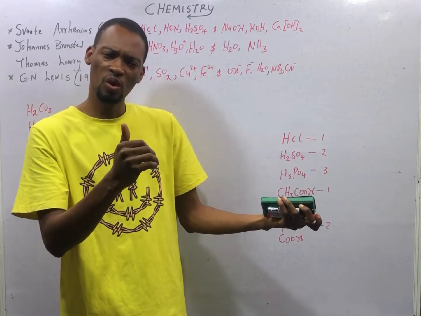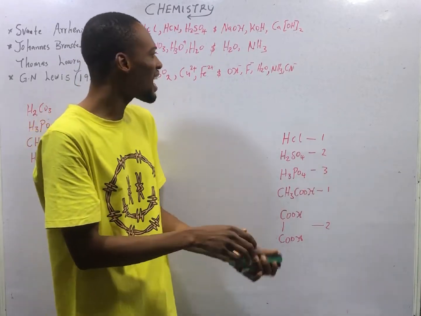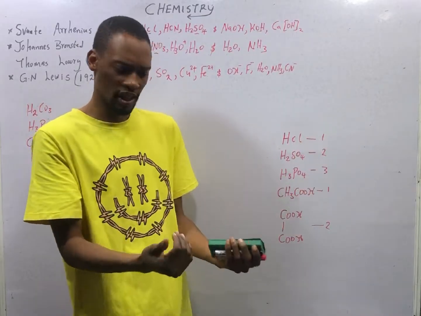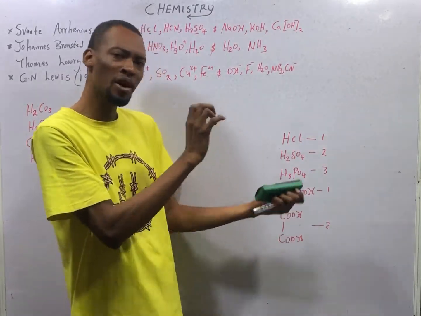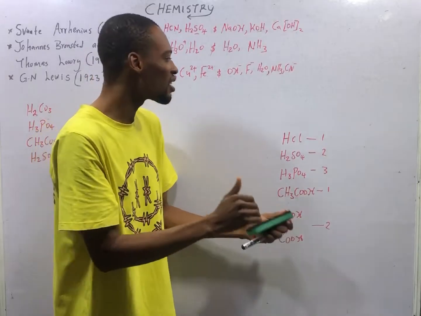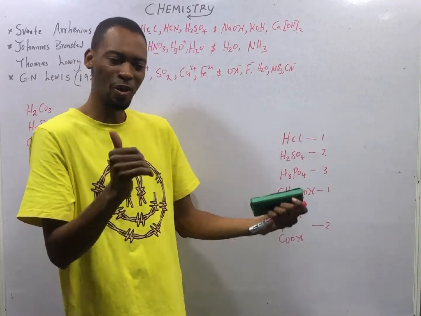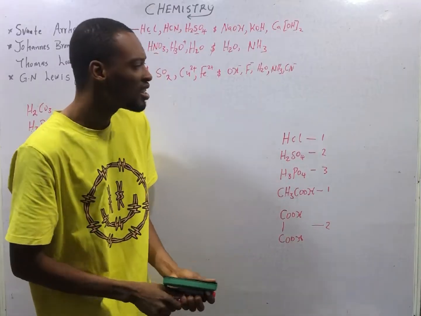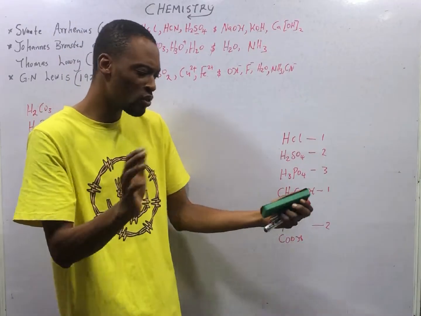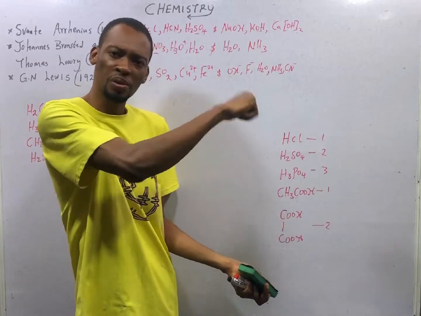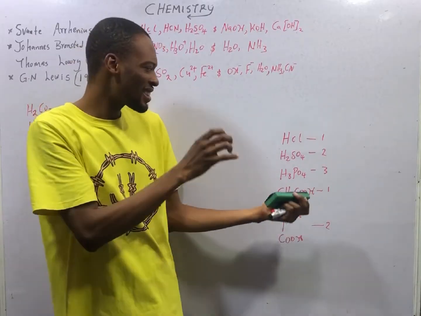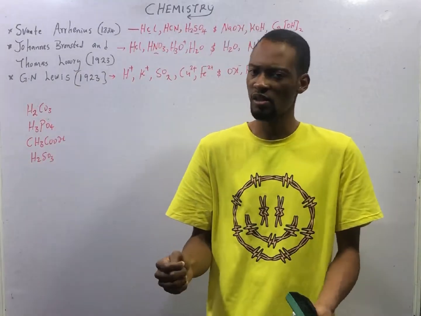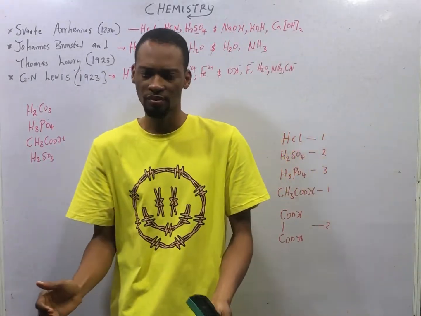A concentrated acid is an acid that has more of the acid than water. You have a small amount of water, you pour a lot of acid on it. That is a concentrated solution. A dilute acid is one where you have a lot of water, plenty of water, and you just drop a small acid in the water. Acid is present in the water, but it is not very concentrated or in large quantity.